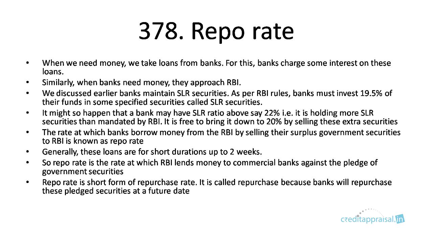So the board of the bank will decide what to do with the funds it has received, how much to lend, how much to deposit, how much to invest, in which securities to invest. So maybe they have decided it is 22% invested in SLR securities. Now this bank has the cushion to bring it down to 19.5%. So say it wants to bring it to 20%, and it will still meet the minimum SLR criteria of 19.5%. This bank can borrow money from RBI by selling its surplus government securities. That is known as repo rate.